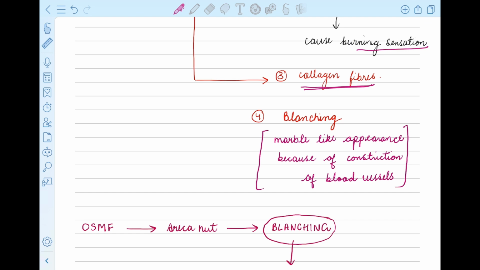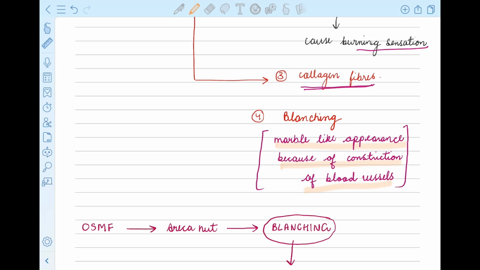So blanching, how does it appear? It has a marble-like appearance because of the constriction of the blood vessels. Because of the lymphocytic infiltration, the blood vessels get constricted, and because of the constriction of the blood vessels, it appears like a marble-like structure, like floor marble. So it exactly represents like that.